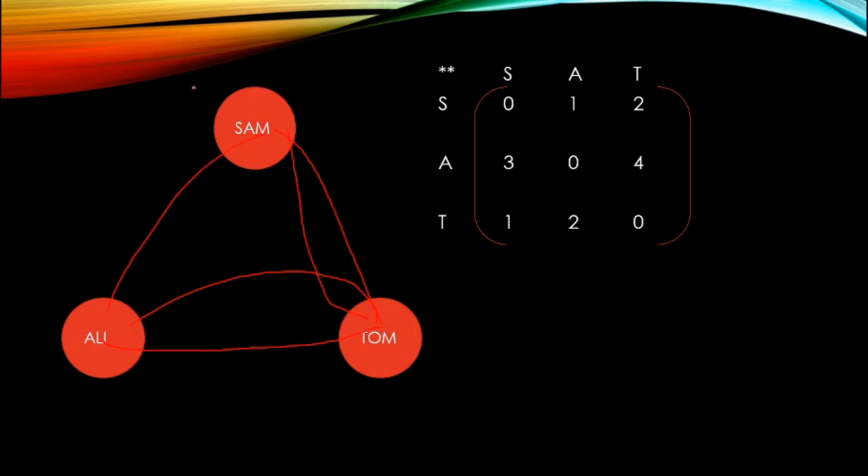So this passing of the ball goes on. Is it clear? At the end, if you want to calculate how many times Sam has passed the ball to Tom, Tom to Ali, and Ali to Tom, for that we'll prepare a table. For example, we have Sam, Ali and Tom, Sam, Ali and Tom, this way. Can Sam pass the ball to Sam? No, so it is 0. So Sam to Ali, Sam to Tom, Ali to Sam, Ali to Ali is 0, that we know, and Ali to Tom it is 4.